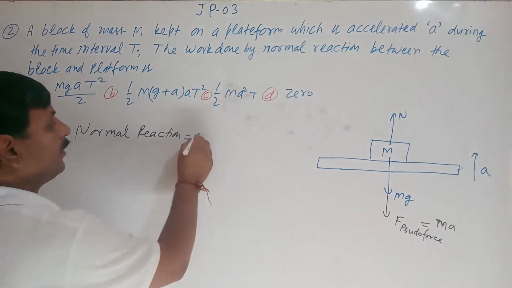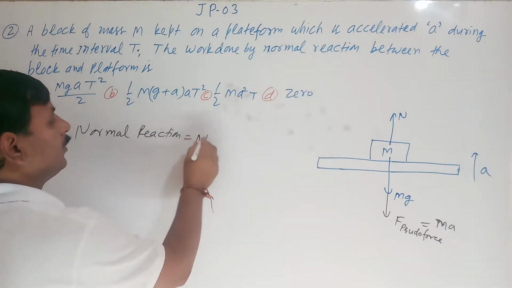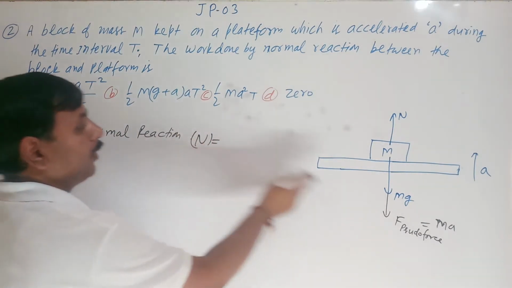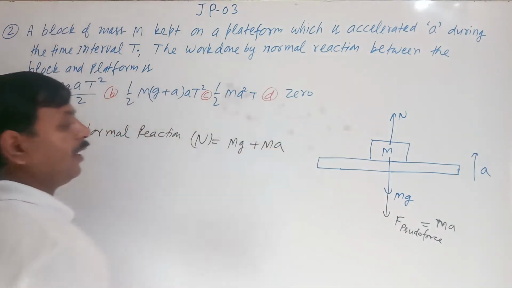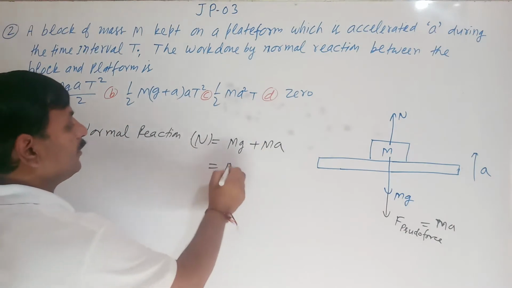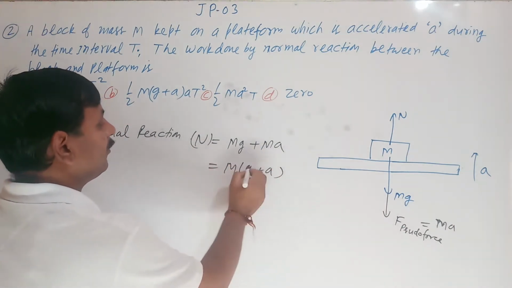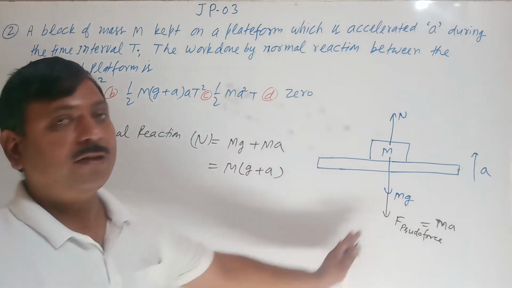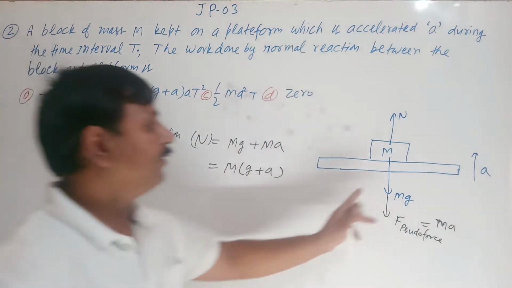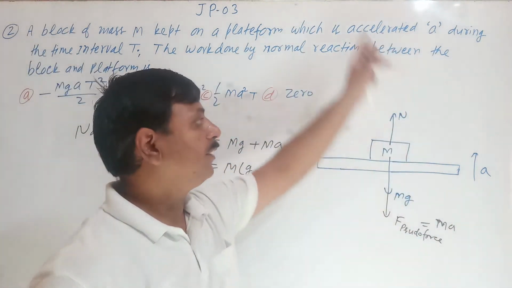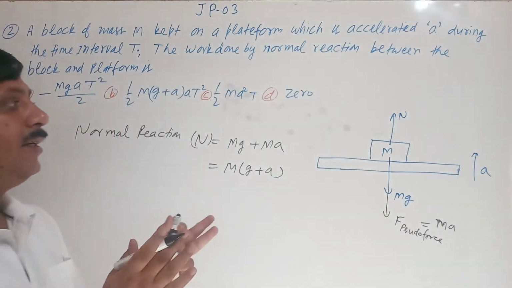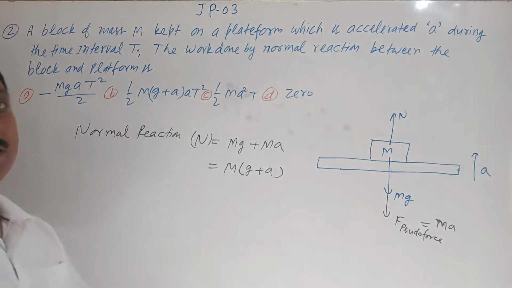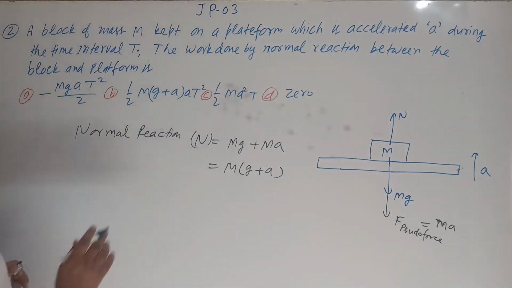So normal reaction is equal to what? Normal reaction N is equal to Mg plus Ma, so that is M(g plus a). So this will be the normal reaction, and the direction of normal reaction is upward. And see here, acceleration is also upward, so displacement will also be upward, so displacement and normal reaction both have the same direction.